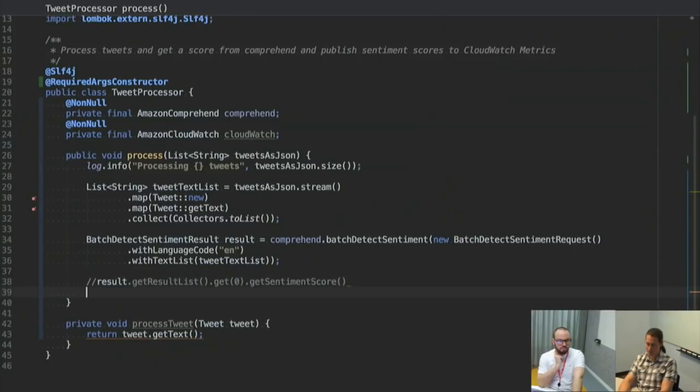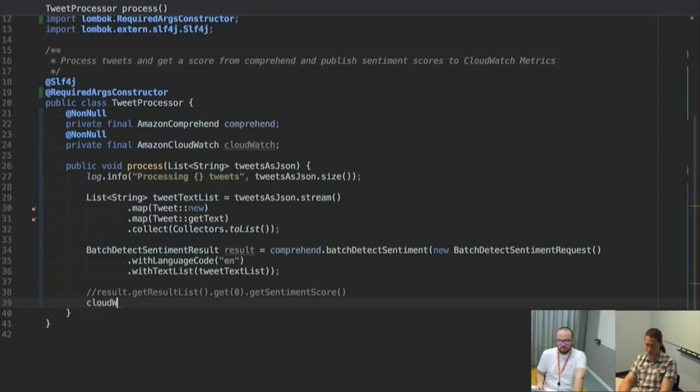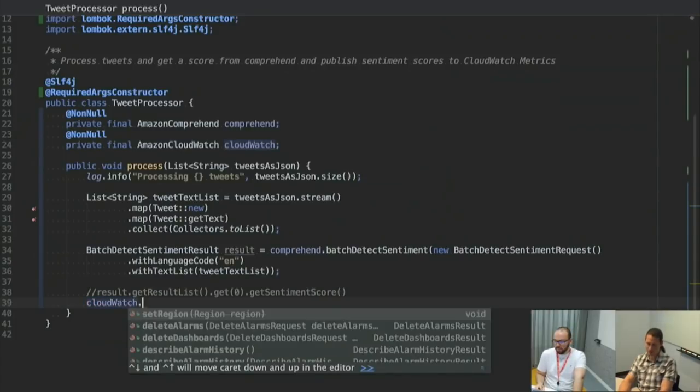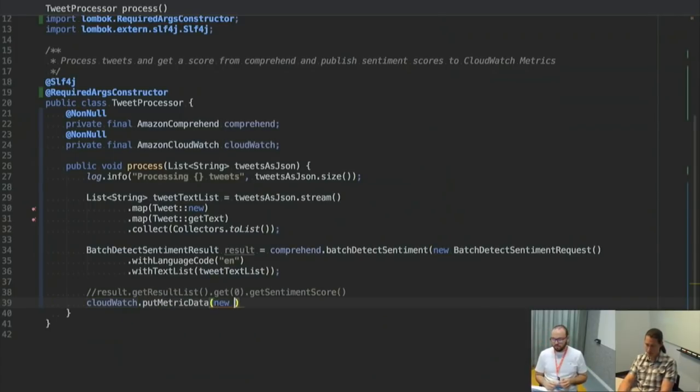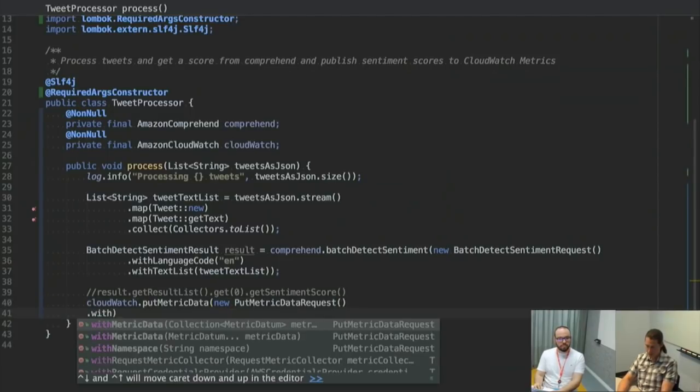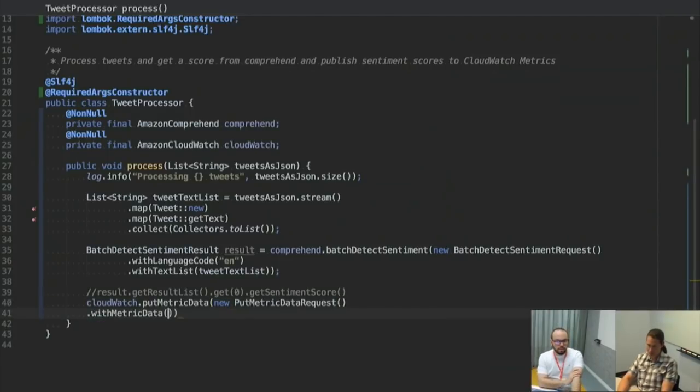So I'm going to comment this out for now. And I think we're all doing this one in one big method, which is a best practice. Just kidding. So we want to put metric data, right? And that's going to take a put metric data request, and that'll have a collection of metrics data.